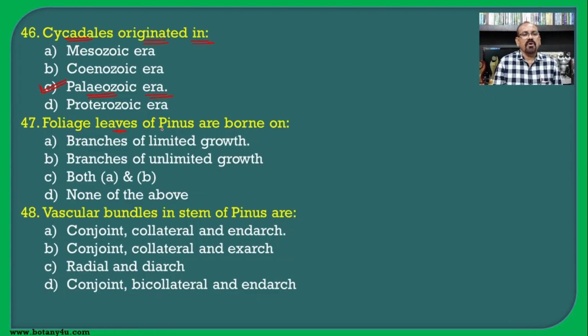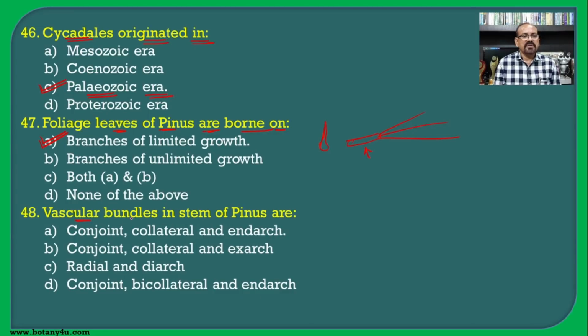Foliage leaves of Pinus are borne on? In Pinus there is a development of scaly leaves, as well as, from the dwarf shoot, a development of needle-like leaves, which are known as the foliage leaves. These dwarf shoots are also known as branches of limited growth, and hence A is the correct answer for this question.